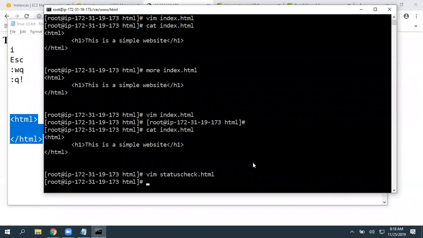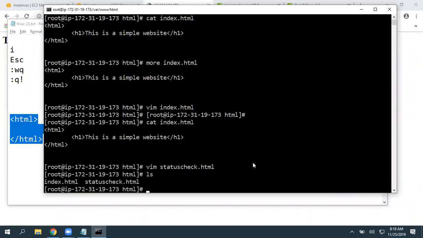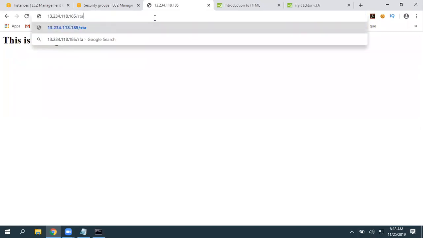:wq. Now I created another file called statuscheck.html. If I want to view that, I can give ls. There you can see index.html is there and statuscheck.html. If I go here and refresh, only index.html is displaying. How can I view that statuscheck.html? Give /statuscheck.html. There you can see, now it is loading this page.